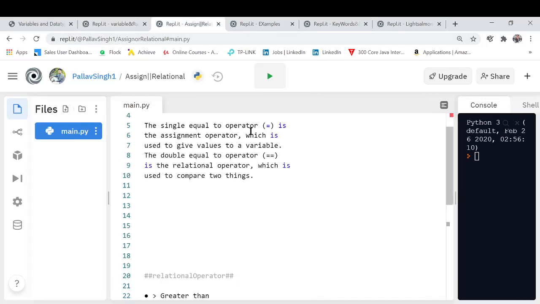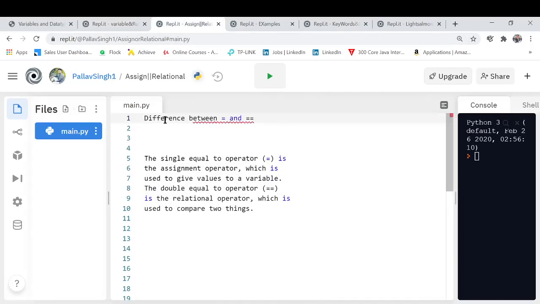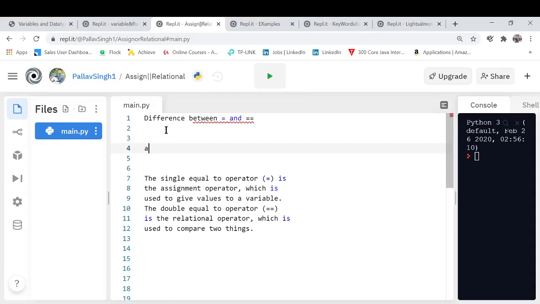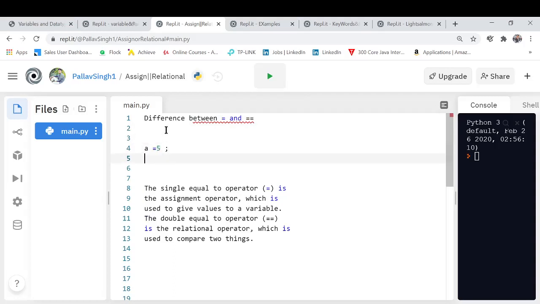Now, assignment operator. What are these assignment operators? What is the major difference between the single and double equals? There's a major confusion which many students get during interviews. Basically, the single equals is for assigning, while I need to assign a particular value like a is equal to 5 or b is equal to 6. Here I was using an assignment operator. And if I had written a double equals, the statement changes.